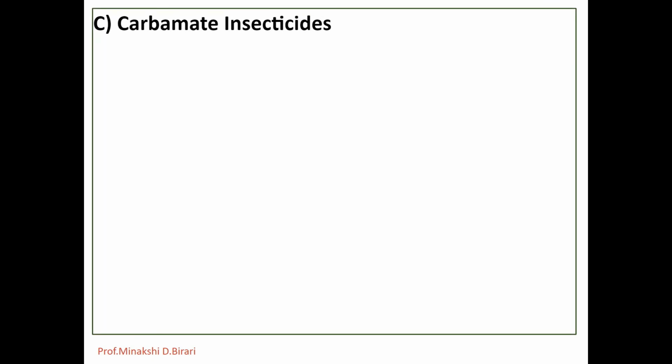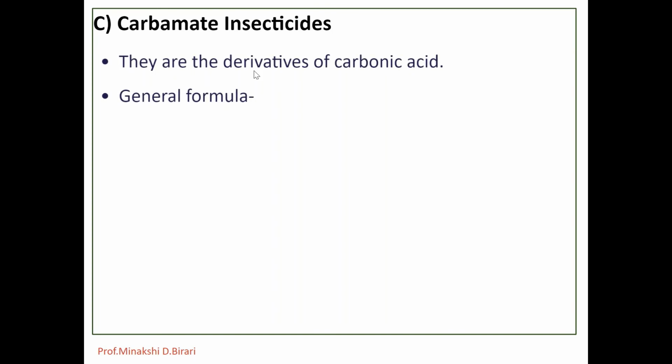Then carbamate insecticides. Carbamate insecticides are derivatives of carbonic acid and have variable range of toxicity and residual life. So the general formula of carbamate insecticides is R1O-CO-N-R2-R3, where R1 may be substituted phenol or naphthyl or carbaryl, R2 is the methyl group, CH3 group, and R3 may be H or may be methyl group.